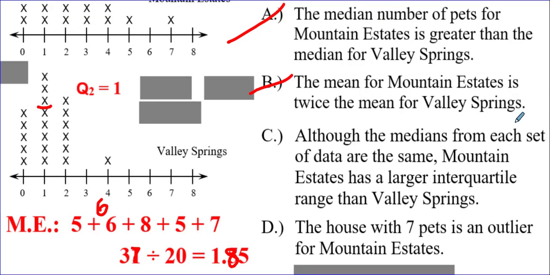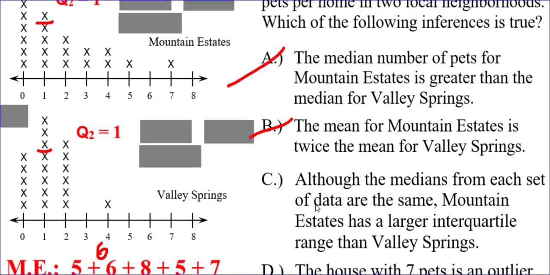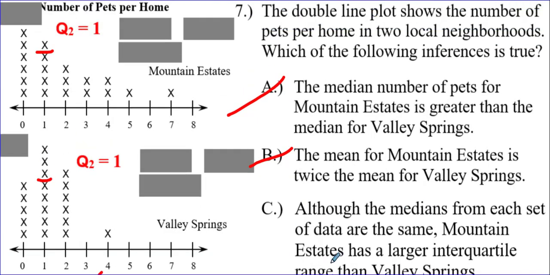Although the medians from each of the data are the same, yes, medians are the same, Mountain Estates has a larger interquartile range, IQR. Okay, well, I'm going to have to find where Q1 and Q3 are. So there was 20 numbers. Half of 20 is 10. So there's 10 in the lower half, 10 in the upper half. 1, 2, 3, 4, 5, 6, 7, 8, 9, 10.